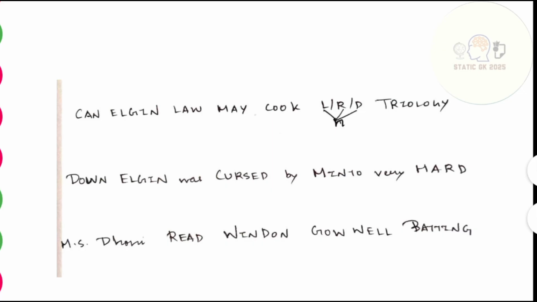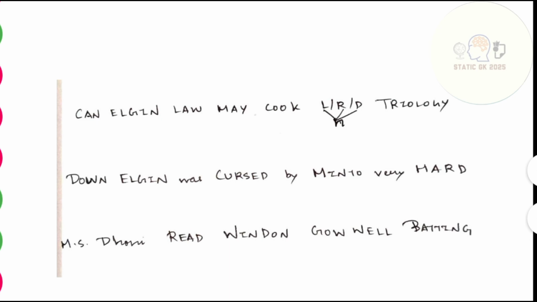Elgin was playing very good, but after some time, due to MS Dhoni's strategy, he was cornered. His play became very low. Because of that, another person, Minto, let's say he's an England fan, was cursing Elgin. What kind of play are you playing? You are playing very bad. So he was cursing Elgin very hard. After a particular time, Elgin gets out.